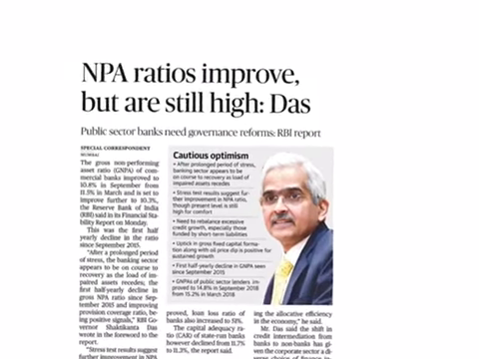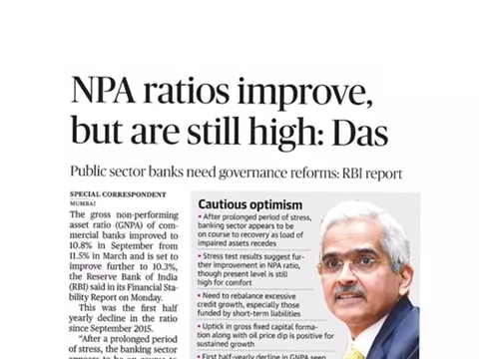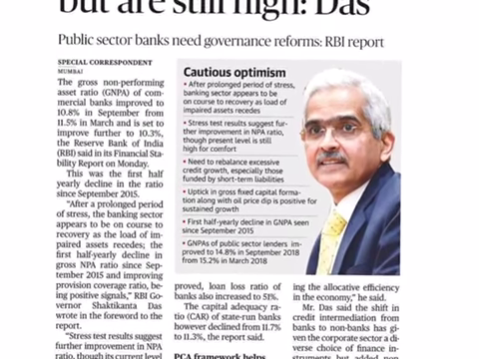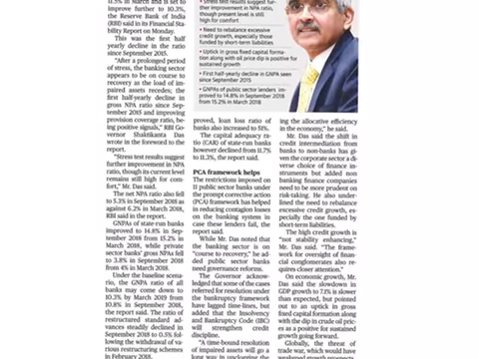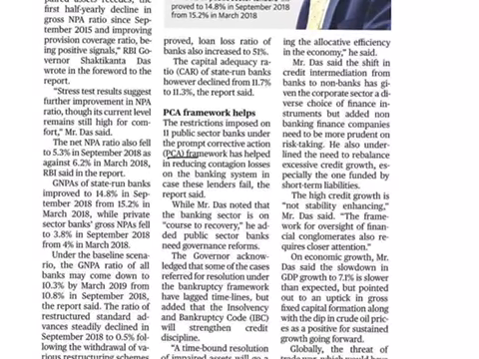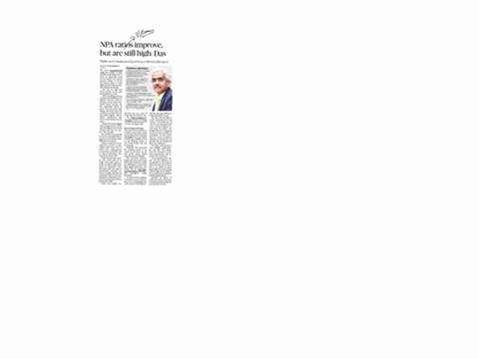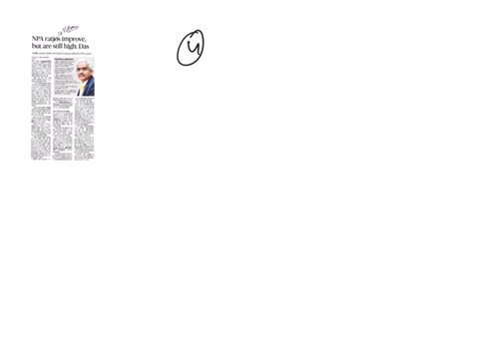And the next article is NPA ratios improve but are still high. This article comes under GS paper 3 under the topic of economy. From this article, let us see in brief about 4 terms. One is non-performing asset, the other is the prompt corrective action framework, and we'll see what the capital adequacy ratio is, and we'll also see about the Insolvency and Bankruptcy Code. We have already seen these 4 terms many times in our videos. Now we'll see them in brief once again.